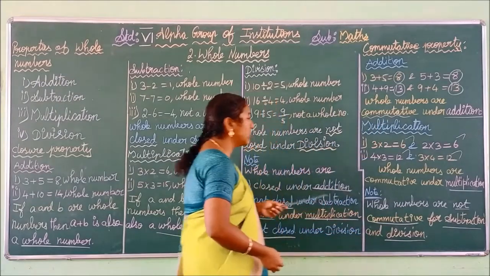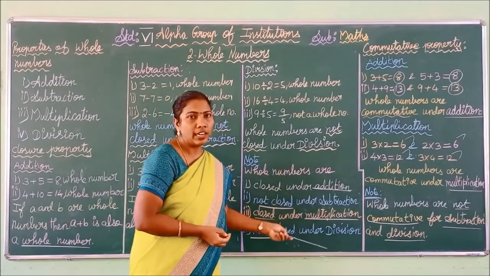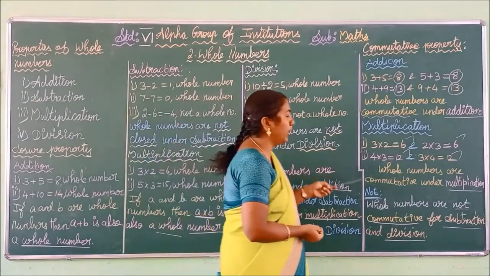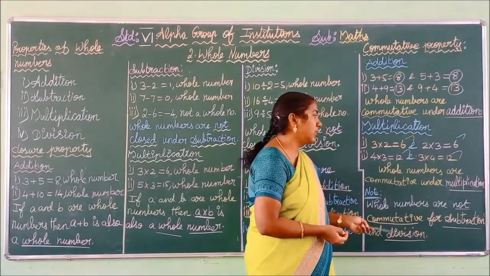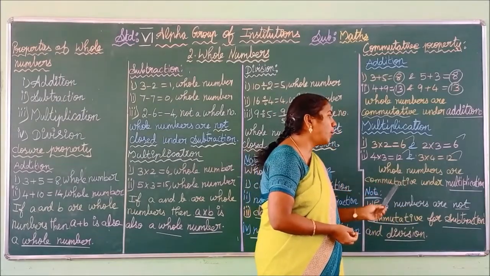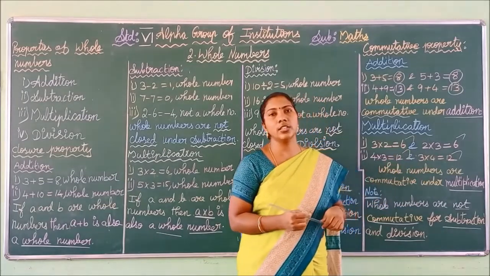In this case also, the closure property fails for subtraction and division. For the commutative property also it fails for subtraction and division. Thus whole numbers are commutative under multiplication as well as addition. It's clear, children?